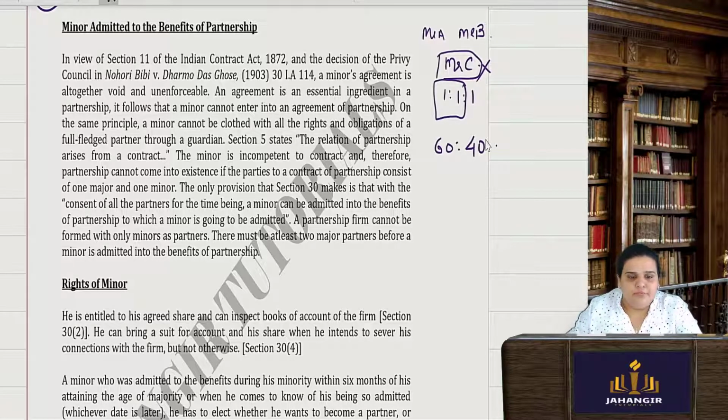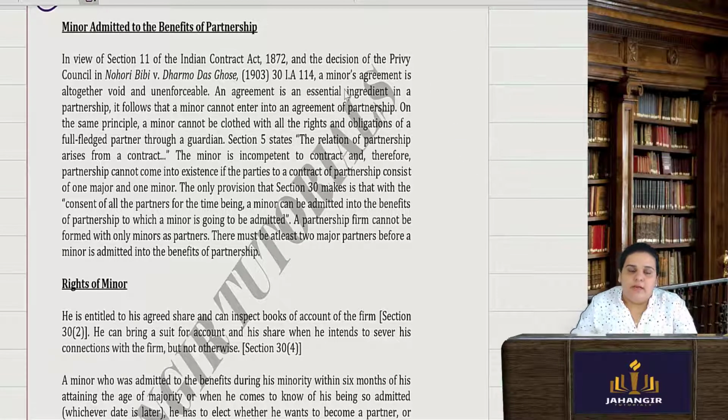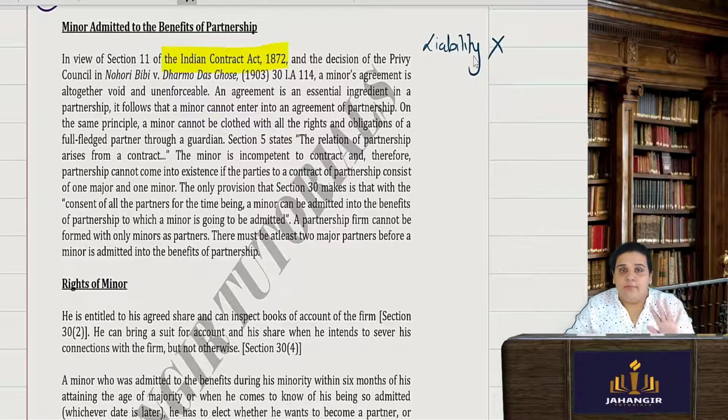Now let's come to a minor admitted to the benefits of the partnership. A minor is not competent to contract under the Indian Contract Act. But in the Indian Partnership Act, they said okay, no problem. A minor is incompetent to contract, correct, but he can be taken into the firm only for the benefits of the partnership. On a minor, liability cannot be created, but yes, benefits can.